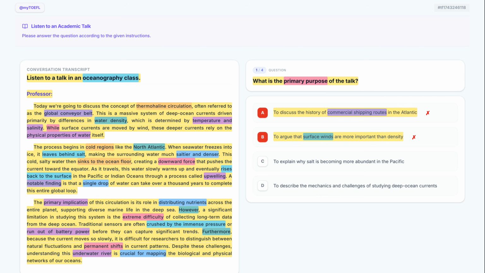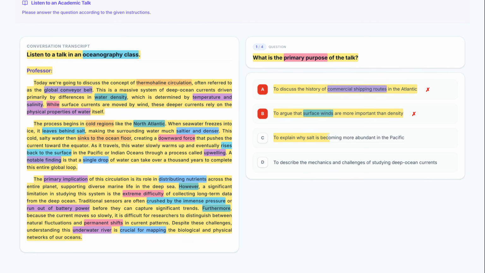Here is option C. Let's see if it fits. To explain why salt is becoming more abundant in the Pacific. The option mentions salt, which is a real detail, but the talk doesn't argue it's becoming more abundant in a specific ocean. Salt is just part of the density mechanism. This is a distractor.